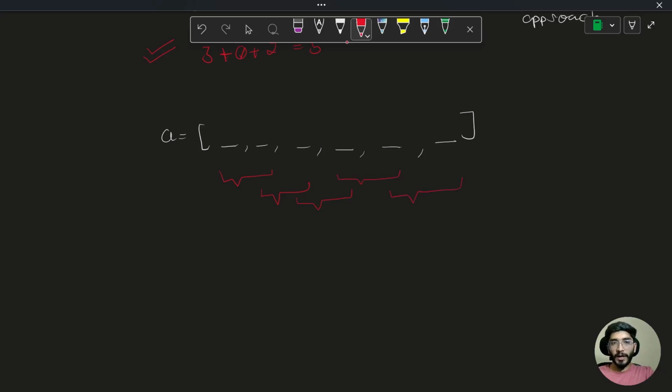So if I number the subarrays as 1, 2, 3, 4 and 5, let's say my x is 2, k is 2, so there can be many possibilities: selecting 1 and 3 together, selecting 1 and 4 together, selecting 1 and 5 together, and I don't know from which I'm going to get the minimum cost, right?